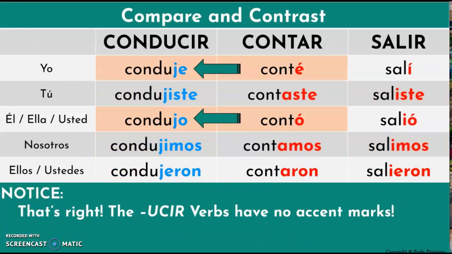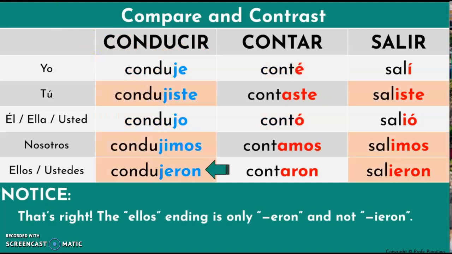Two things you might want to take note of is that for the UCIR verbs, there are no accent marks in the yo and él, ella, usted form. The second thing you might want to note from this verb is that the ellos form is spelled with jeron instead of the regular preterite form ieron.